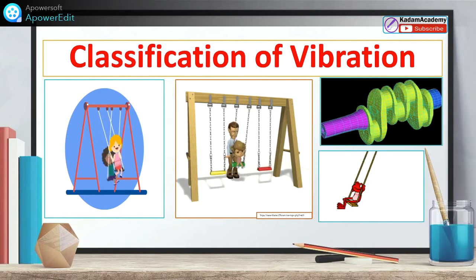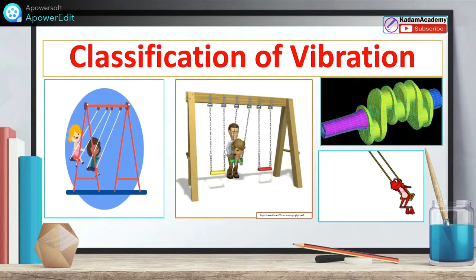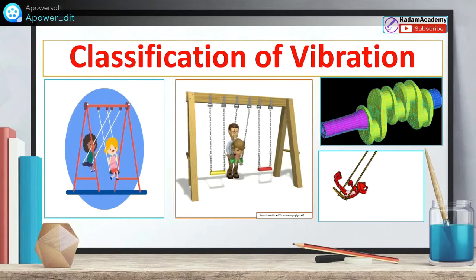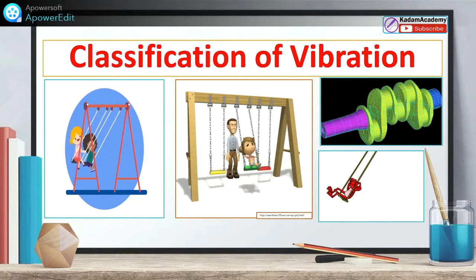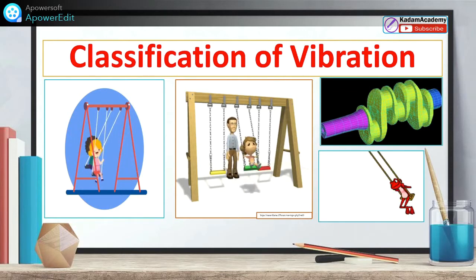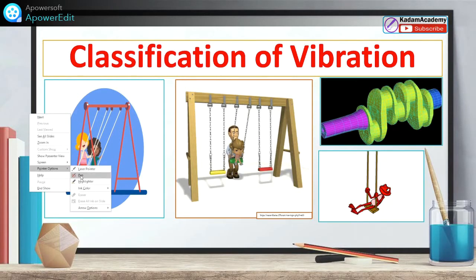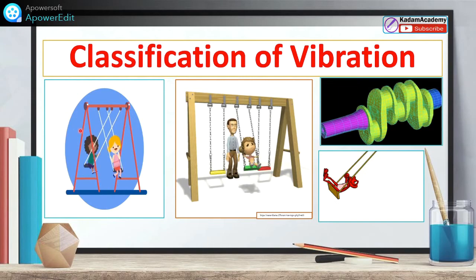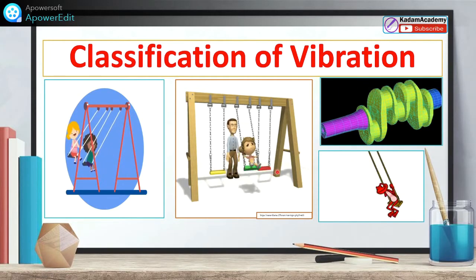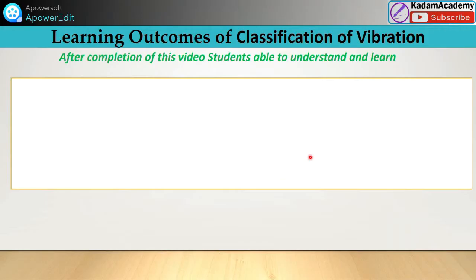See friends, till now we have studied the various basic concepts of vibration, terminology, and degrees of freedom. In this lecture, we are going to clear the concept of types of vibration, or classification of vibration. You can see these images shown here. These two girls are singing. These are two examples through which we can clear the idea.